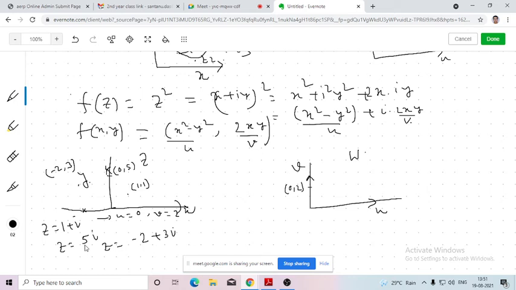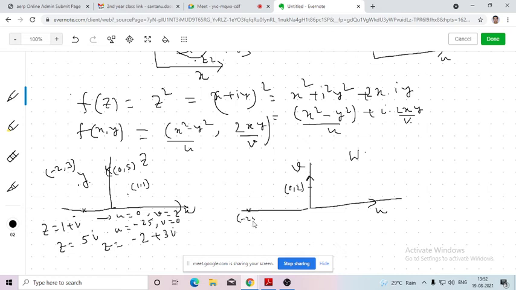Next I have taken the point z equals 5i. Z equals 5i means x is 0, y is 5. So here u will be x squared minus y squared, so minus 25. And v will be 2xy, which is 0. So v will be 0. So it will be mapped to minus 25, 0. So that is the point.